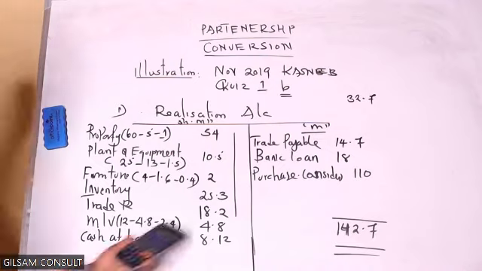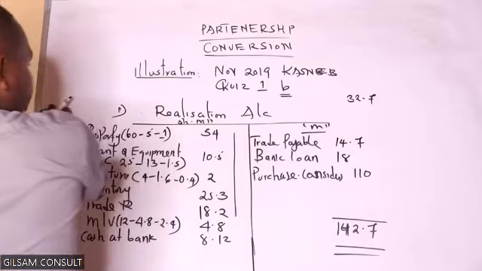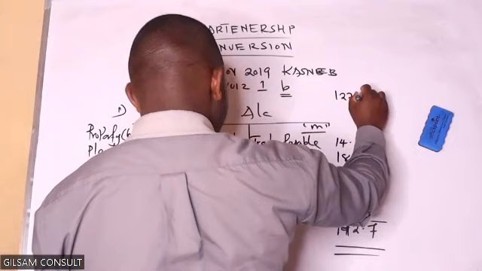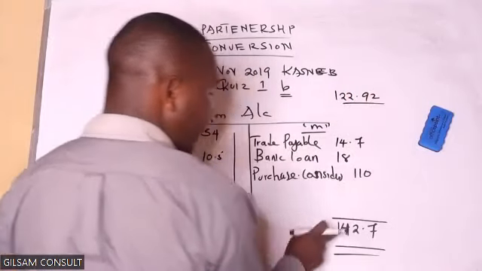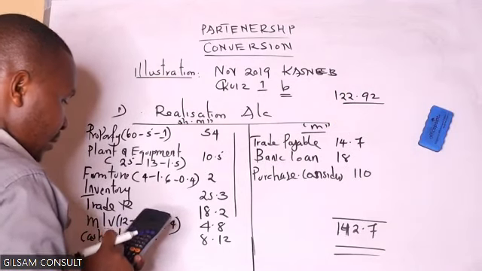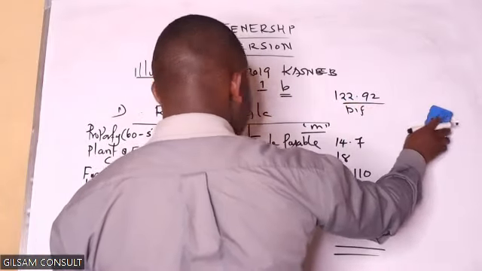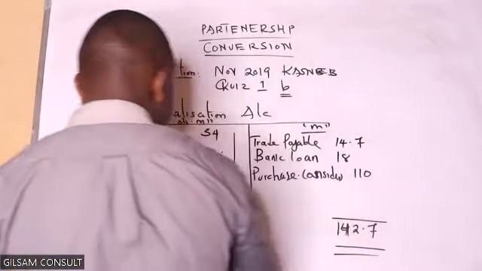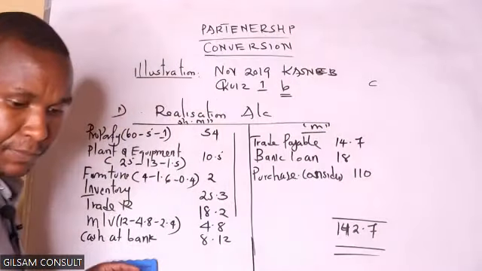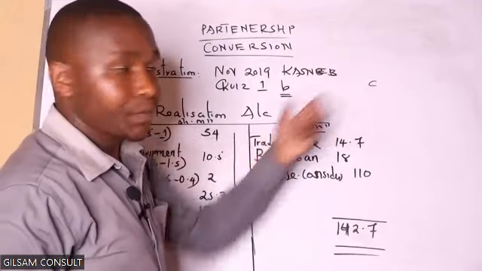So now if you add on the debit side, we are getting 122.92. Then we get the difference with this one, which will come to 142.7 minus answer, getting 19.78. The difference is what we will share among the partners. I don't have enough space here, so make sure you write it up here.